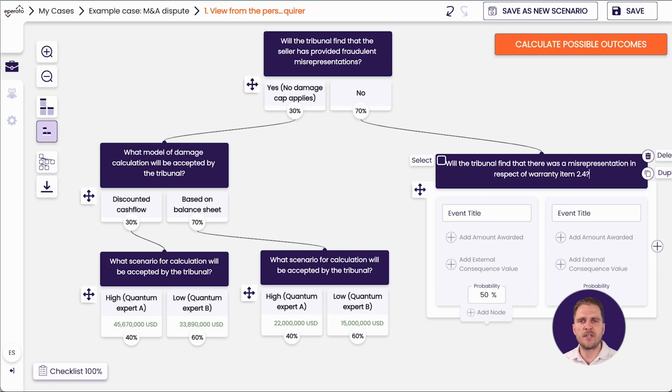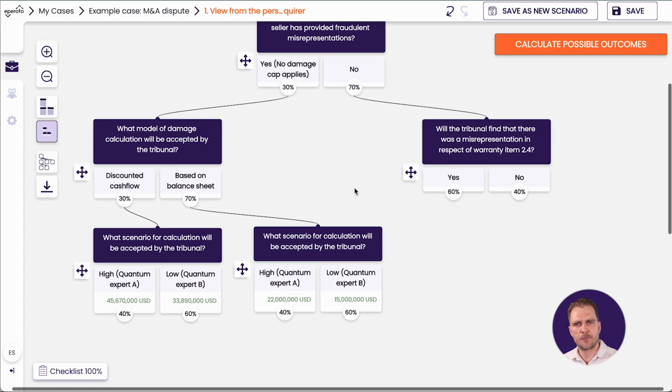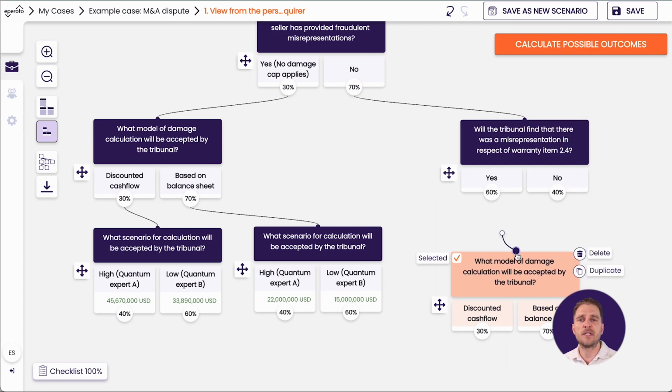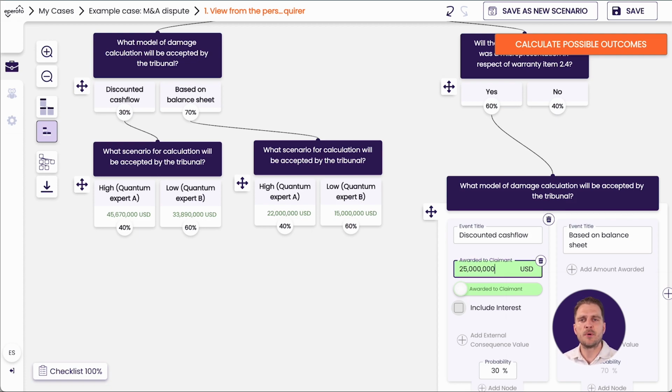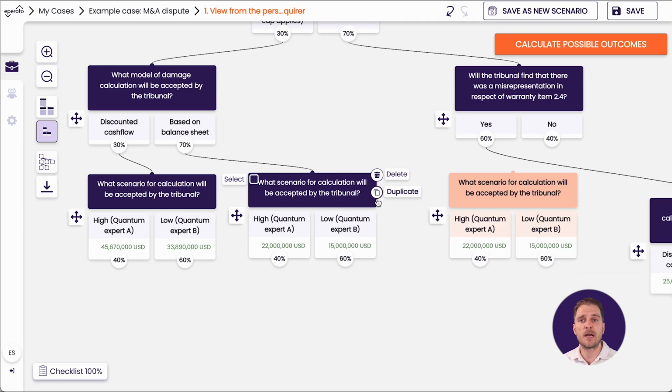On this topic, we feel that the evidence available points quite strongly towards the seller's representations containing serious flaws. At least more likely a yes than a no is what we believe. So we say 60-40. If we get to yes, the same question regarding methods for calculating damages would be repeated. So we duplicate what we built before, but in this outcome, the limitation of liability cap of 25 million would apply.